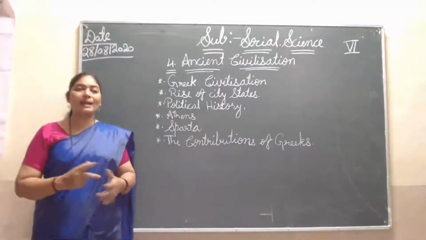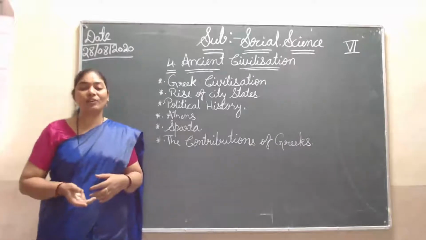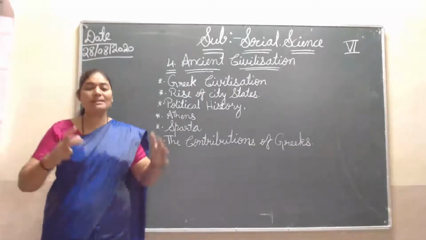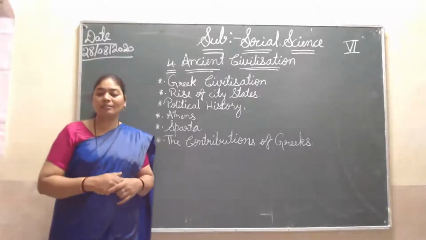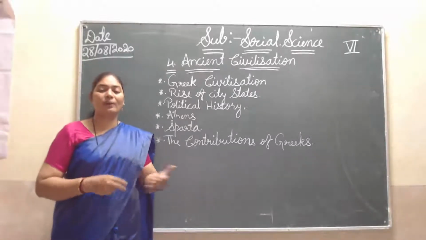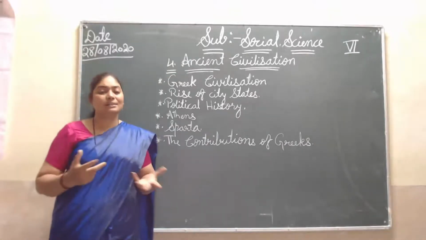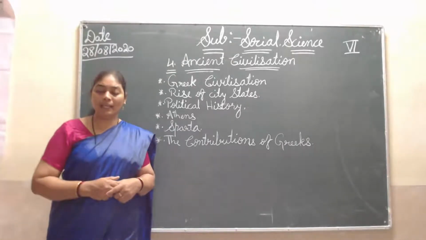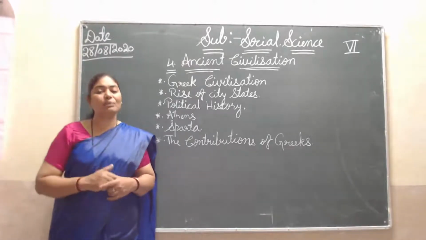Then lastly he came and kept his foot on the Indian soil. He came to India, and here also he conquered some small places, but he could not occupy the whole of India. He built the city of Alexandria in Egypt.